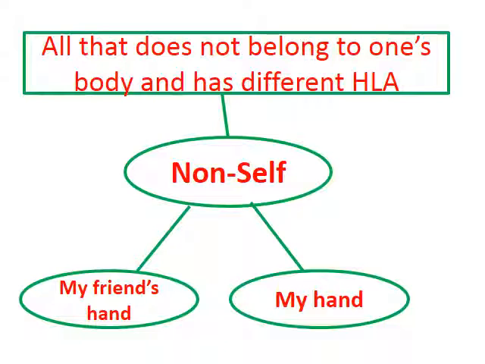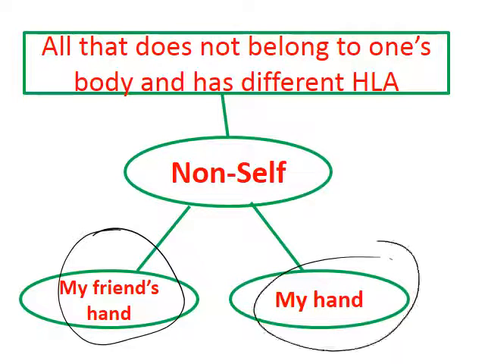It's classified as non-self. So non-self is all that does not belong to one's body and has different HLA. Non-self, example, my friend's hand. Self is the opposite of non-self. It's my hand.